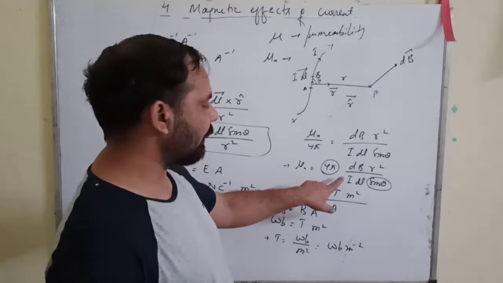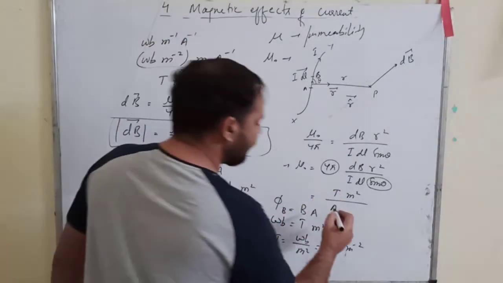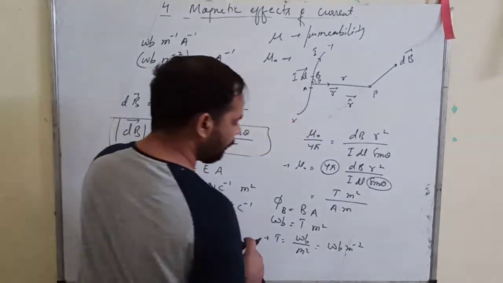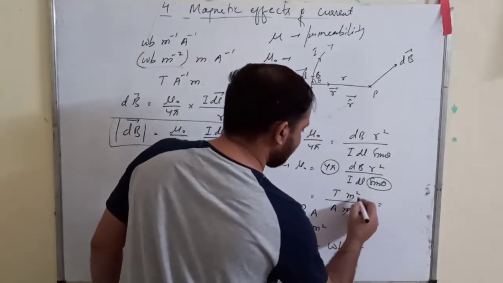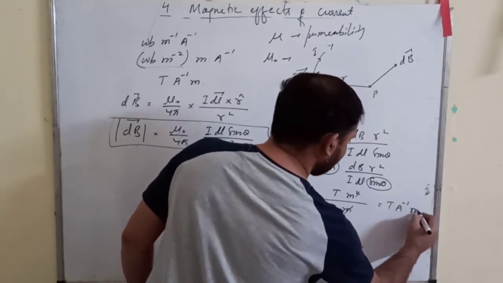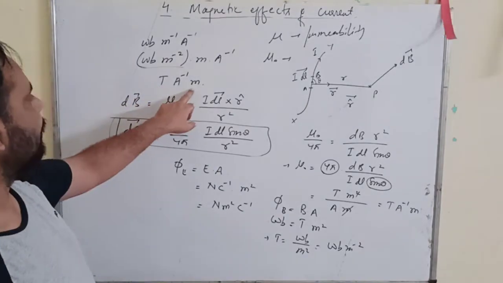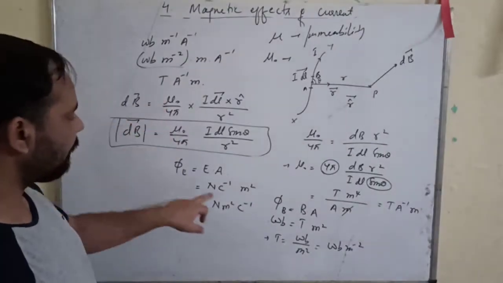So electric current itself is a fundamental quantity, so we will write ampere. Okay. Then dl is again meter, right? So they will cancel. So Tesla per ampere meter, right? Tesla per ampere meter. This is your SI unit of mu naught.